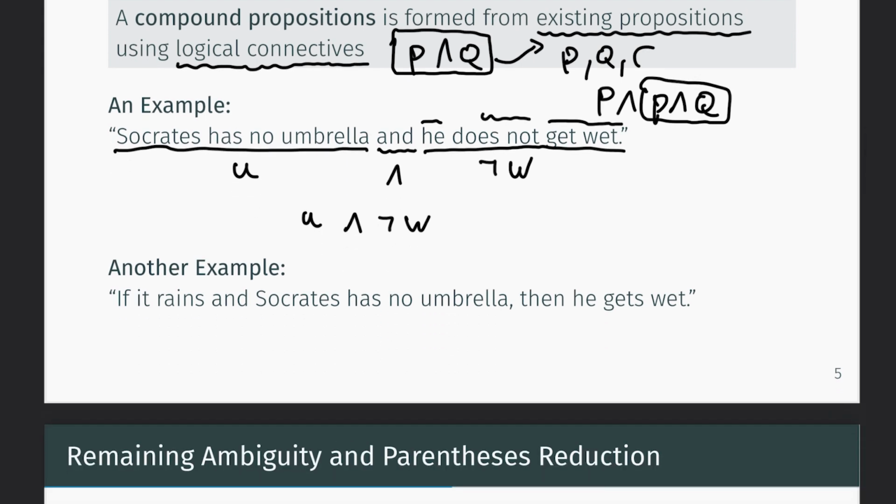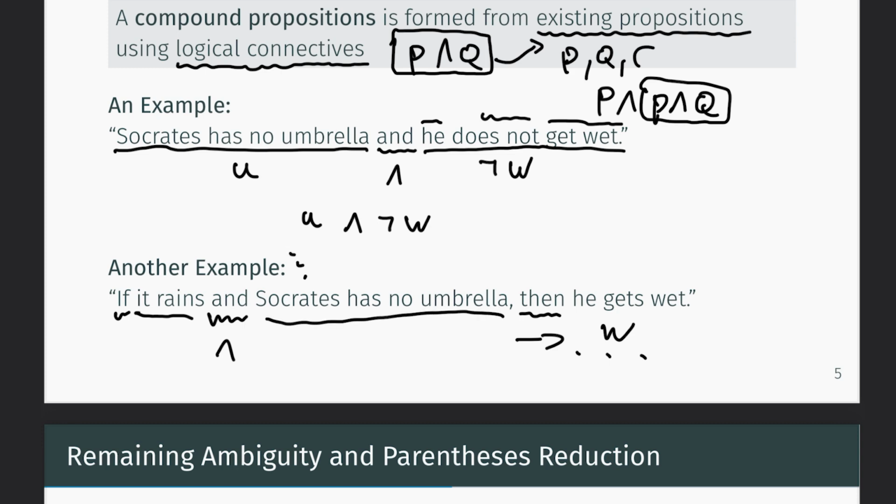Let's look at the second example. If it rains and Socrates has no umbrella, then he gets wet. So we have an if-then, that's an implication: if the left hand side, then the right hand side. The right hand side we already know, because I defined getting wet as W, so he gets wet is simply W. Remember, because "does not get wet" was the negation of W, getting wet is W. Then on the left hand side we see "it rains", that's a statement, that's a proposition, and a connective we have seen multiple times now, conjunction, and "Socrates has no umbrella".